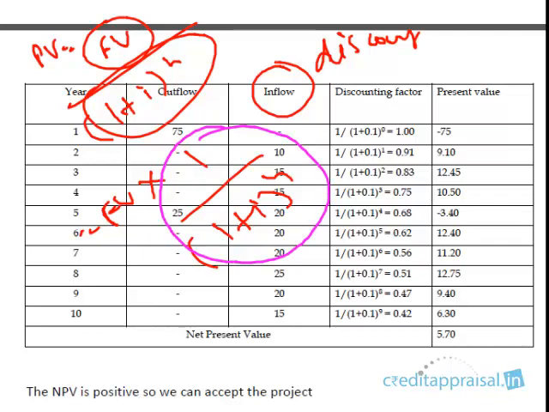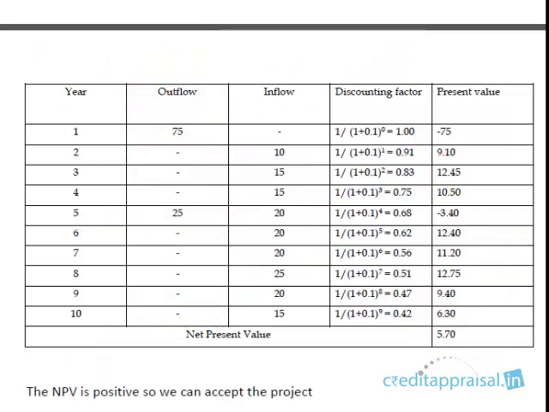So say in the second year you are going to get 10 lakhs. This future value, what is its present value? You have to multiply with some discounting factor. That discounting factor is 0.91. How are you getting 0.91? 1 by 1 plus 10% to the power 1. You get 0.91. So you have to discount this 10 crores, multiplying by 0.91 to get the true inflow. So you're getting only 9.1. This 10 crores which you are going to receive in the future is actually worth only 9.1 crores today. Today the present value is only 9.1.